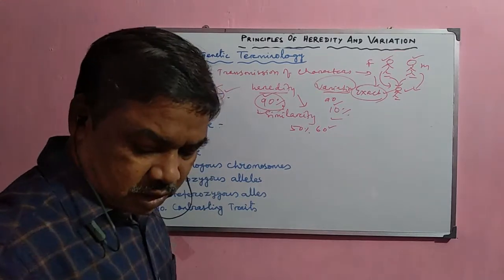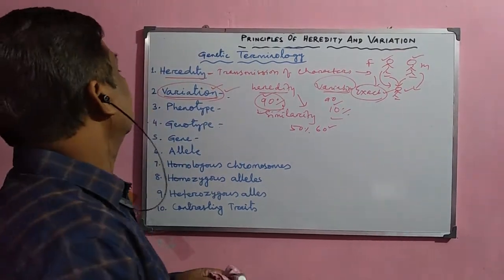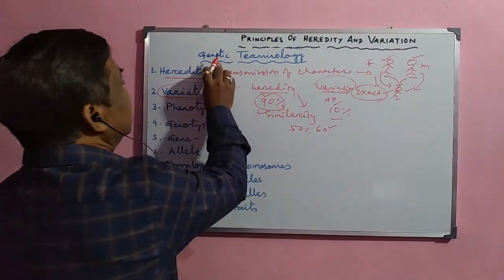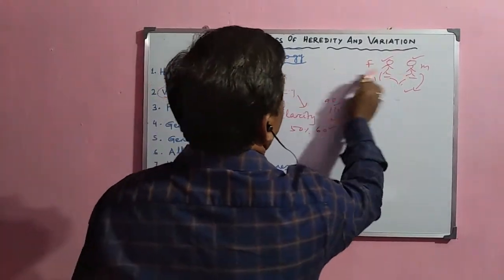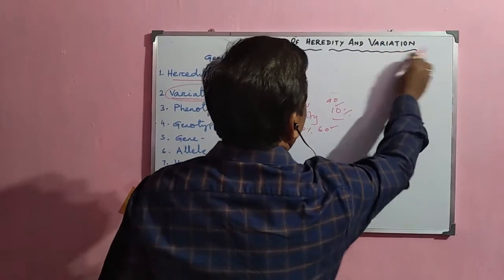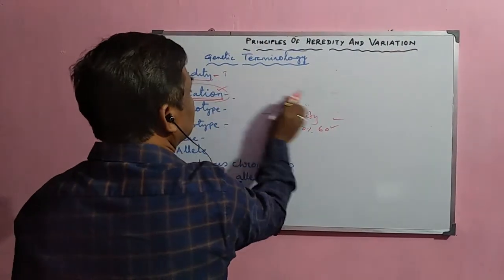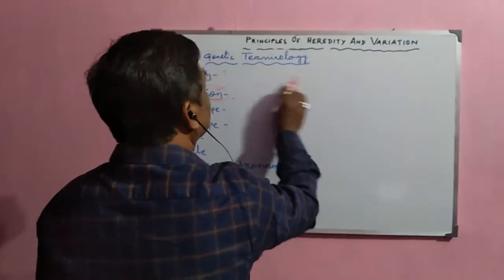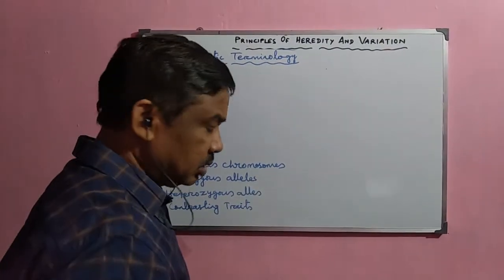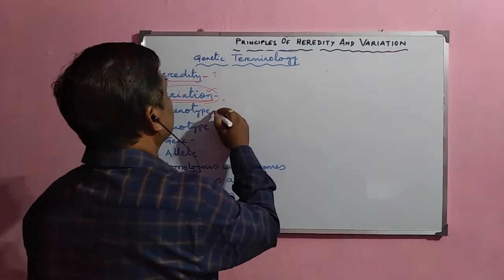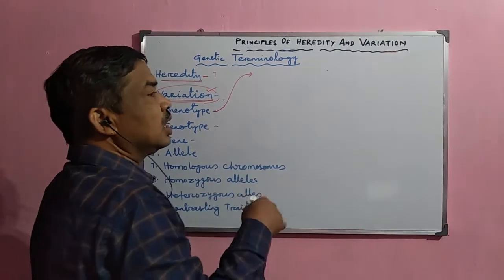Now next one, phenotype. What is this phenotype? Phenotype is nothing but the external appearance of the organism. There are so many characters which are present inside the body. These are the internal characters. But there are some characters which are normally expressed to the outside.